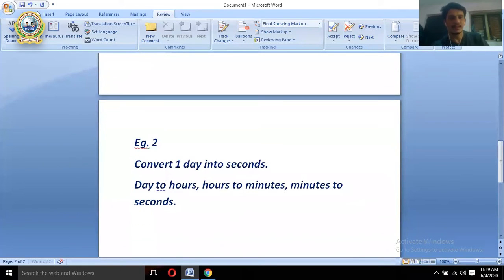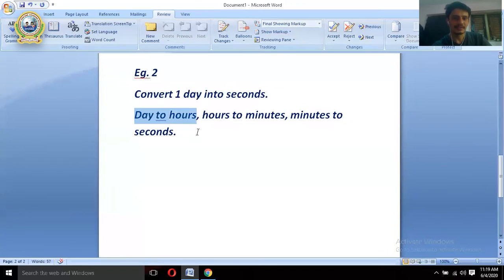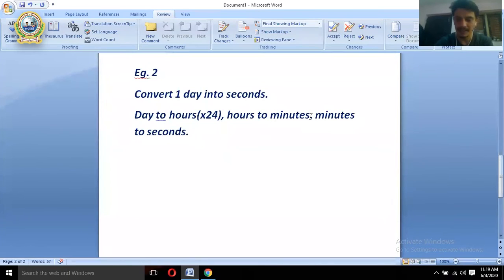Now, first of all, this should go into hours. What you have to do in this case is multiply by 24. It goes into hours, and again hour into minute, you'll have to multiply by 60. Now that goes into minutes, and again minute into second, you'll have to multiply by 60. That becomes seconds. So this is the procedure. This should be converted into hours.